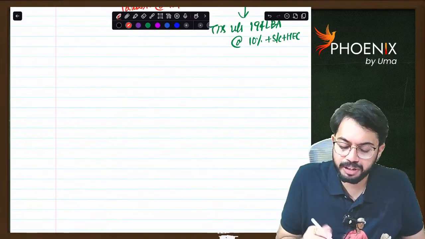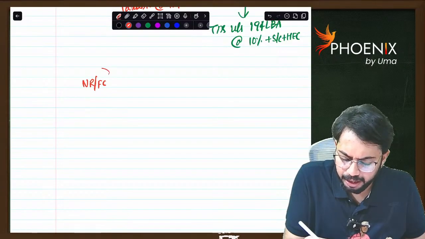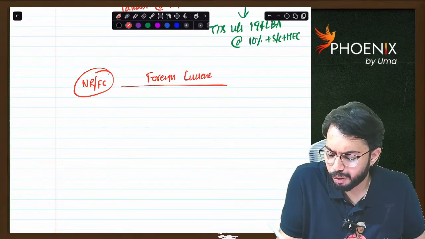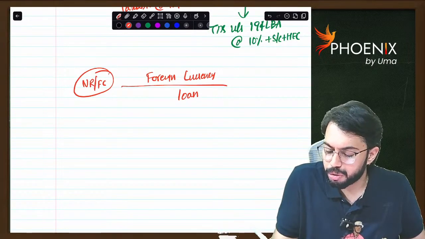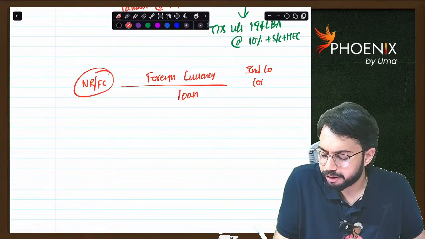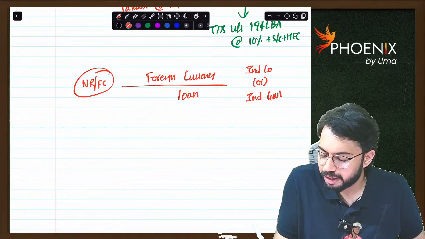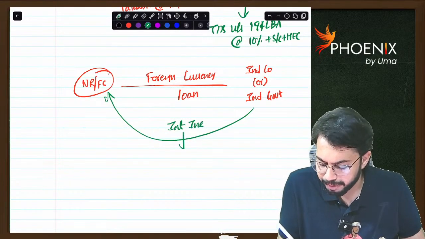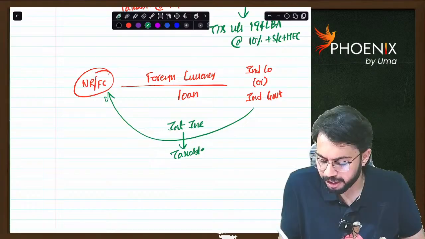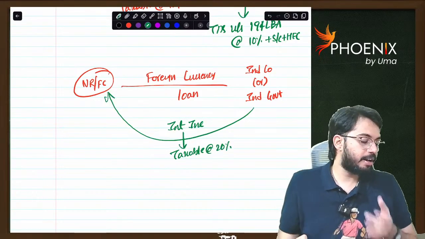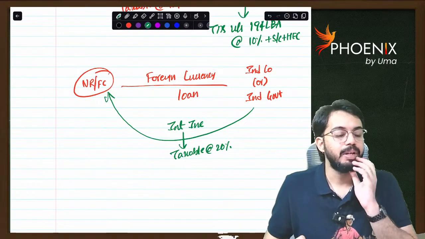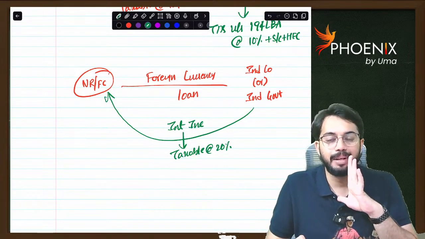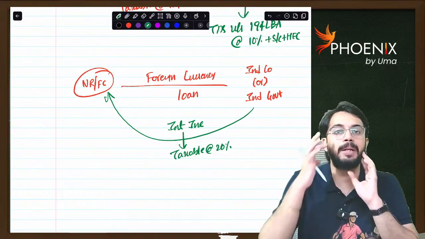Next, the general provision. If a non-resident or foreign company gives any foreign currency loan to an Indian company or the Indian government, then the interest income received is taxable at the rate of 20%. That is the general rule. Normally, if interest income is received by a non-resident or foreign company, the tax rate applicable is 20%. That is the maximum tax rate applicable on interest income.